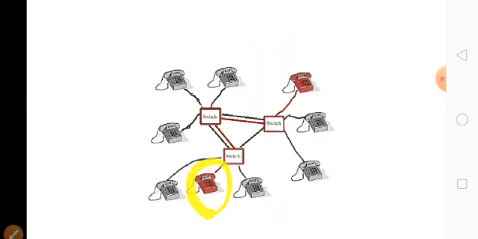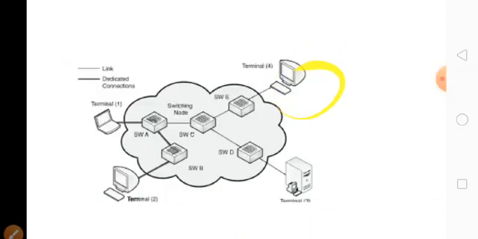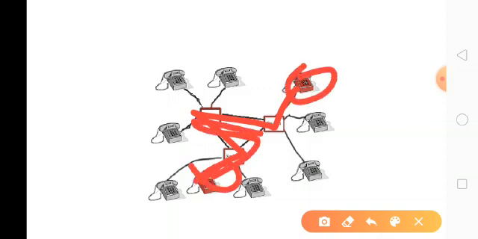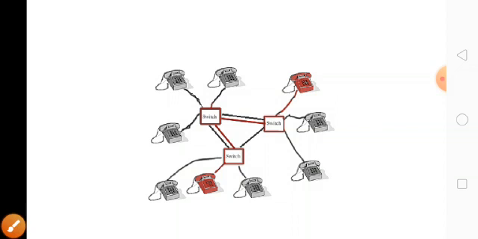Once we make a call from this device to this device, the connection is established. Then the data, our voice, is transferred through this connection. Once the data transfer has ended, the connection automatically disconnects. That is called connection disconnection.